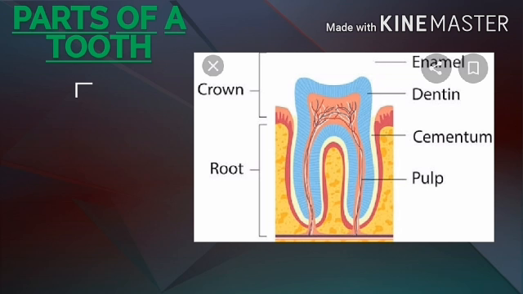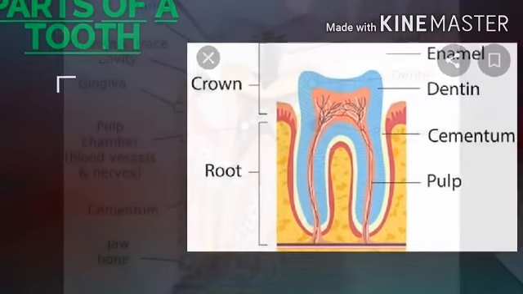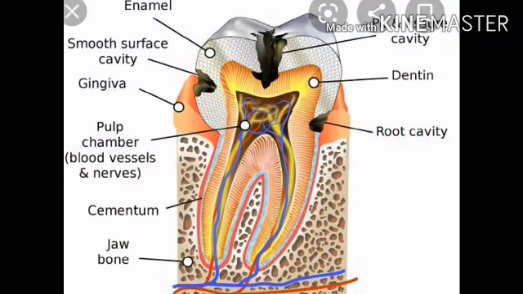If the teeth are not cleaned regularly, tooth decay occurs. Tooth decay is a process in which the tooth becomes rotten due to the formation of cavities. If we do not clean our teeth and mouth after eating food, then many harmful bacteria begin to grow and live on the teeth.